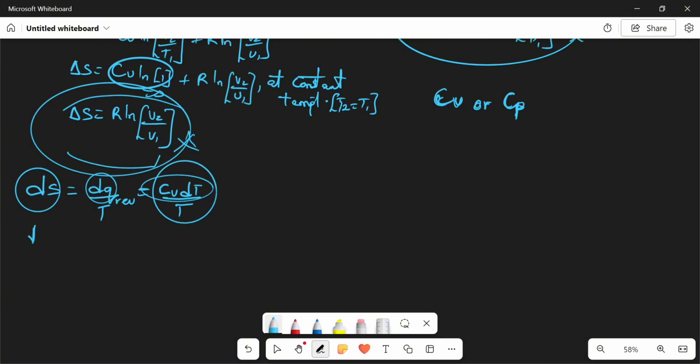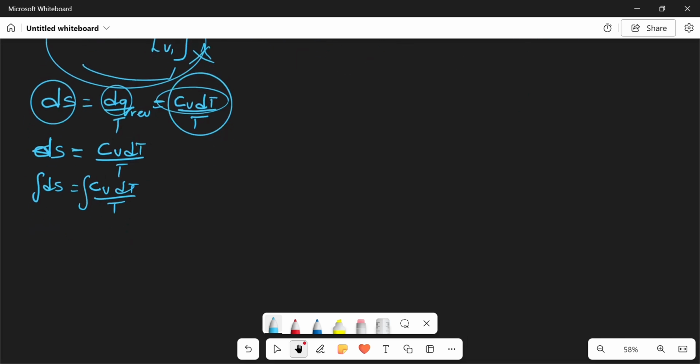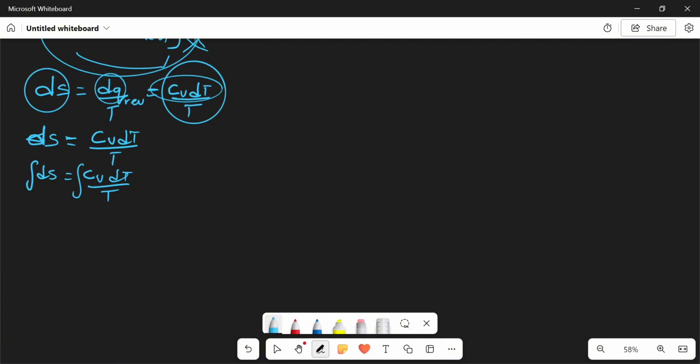I'm going to have dS is equal to CV dT over T. So let's now integrate. If I integrate this dS, I'm going to have the integral of CV dT over T. But now our CV is depending on temperature.